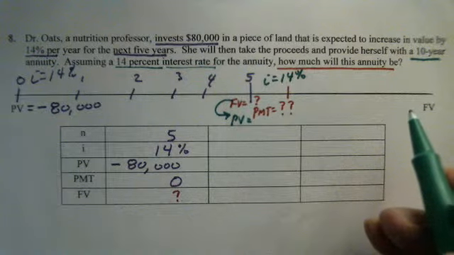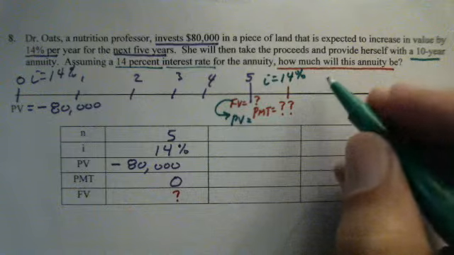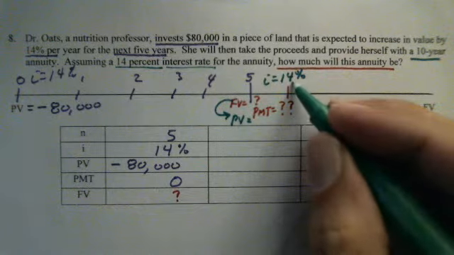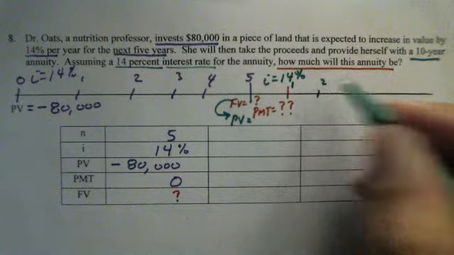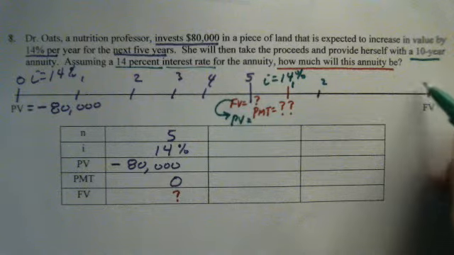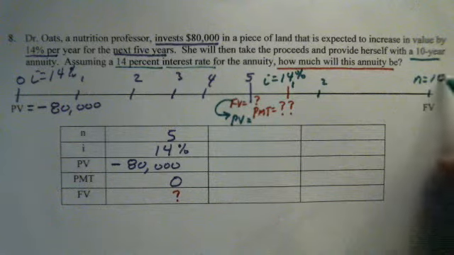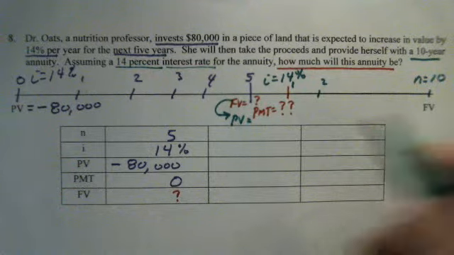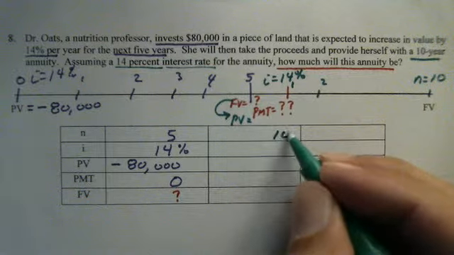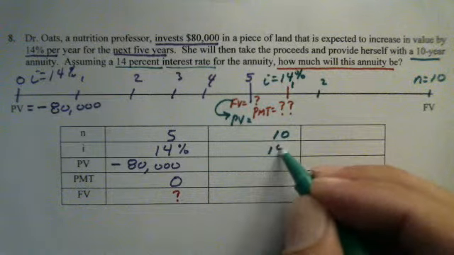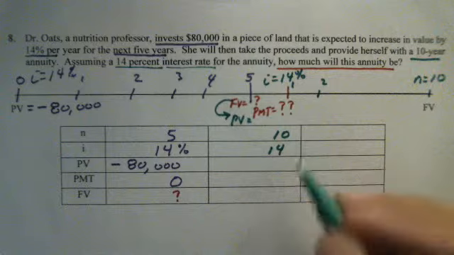She's going to provide herself this annuity for 10 years. So n equals 10 over here, and I can go ahead and put that here. A 14% interest rate.